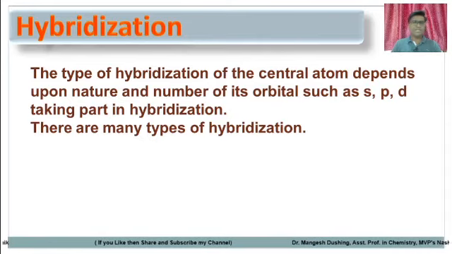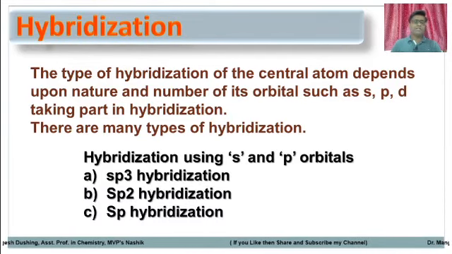The type of hybridization of the central atom depends upon the nature and number of its orbitals, such as s orbital, p orbital and d orbital, taking part in the hybridization. There are many types of hybridizations, but in this syllabus we consider hybridization using only s and p orbitals. There are three types: sp3 hybridization, sp2 hybridization and sp hybridization.